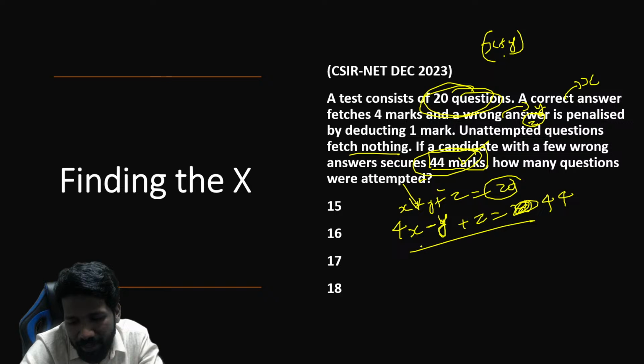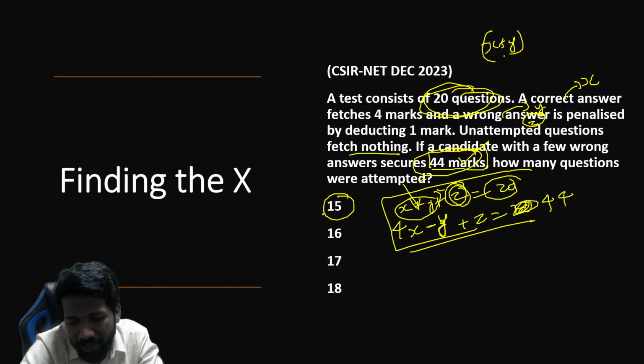Yeah, we can do trial and error itself. That will be better. Using this equation, we can trial and error. If the attempted question is 15, let us see, attempted question being 15, is there any problem? Attempted question is 15 means unattempted question is 5 now.